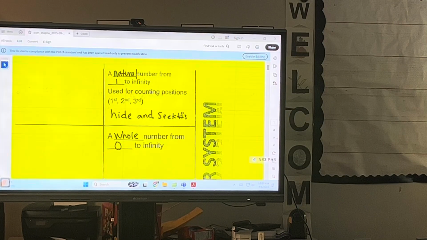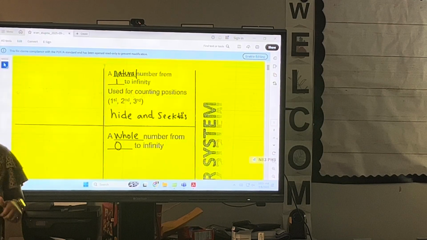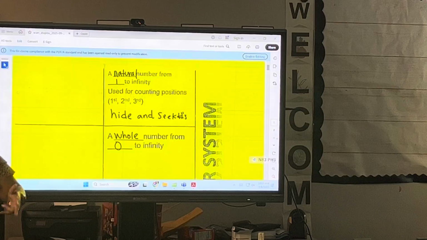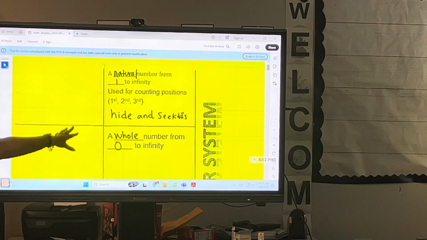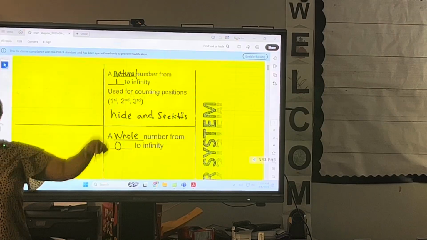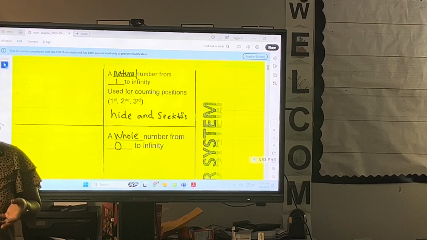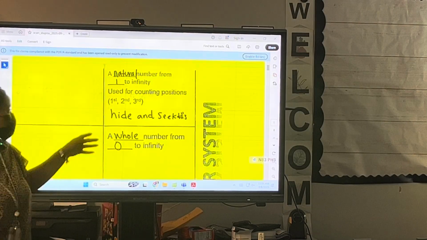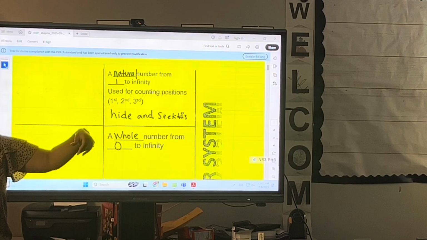So we have our hide and seek numbers, 1, 2, 3, 4, 5. Y'all pay attention, listen. And then we have our whole numbers. On game days and anything else, most of the time you're just going to see whole numbers because whole numbers also include all of your hide and seek numbers.